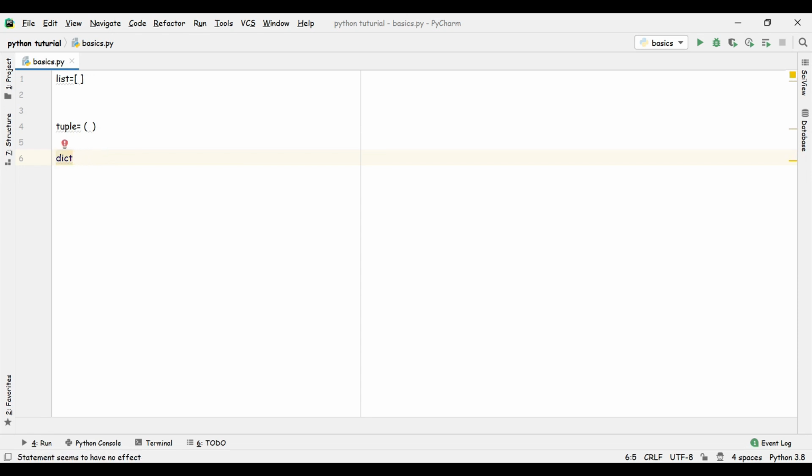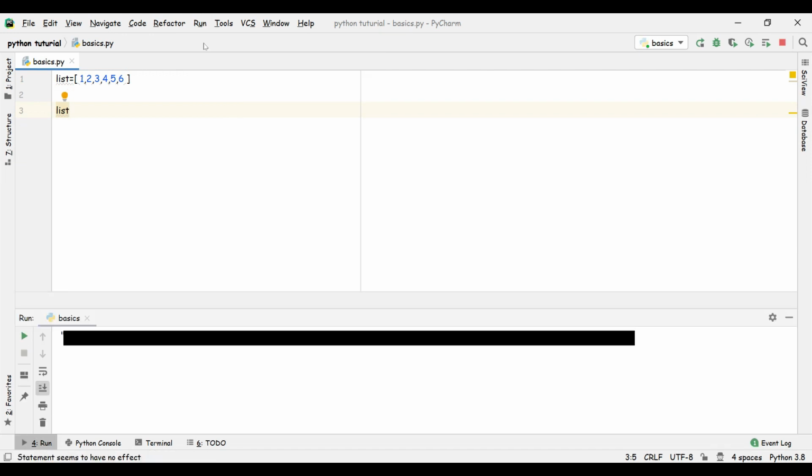So these are some briefs, and now we're going to start. In a list, let's give some numbers, up to 6. Now if we want to print the list, let's see what we'll get. We'll get nothing because we haven't printed the list. So let's just print this. We have stored the variable and we got this.